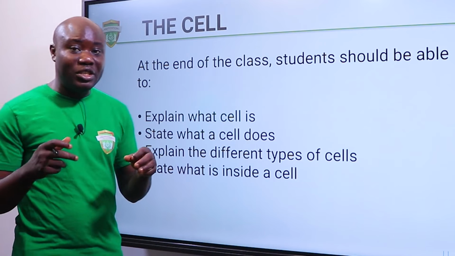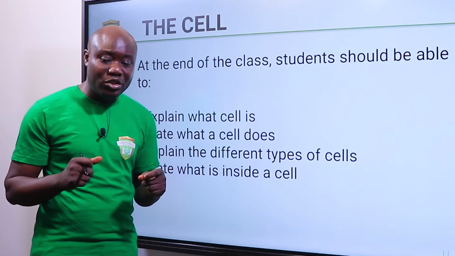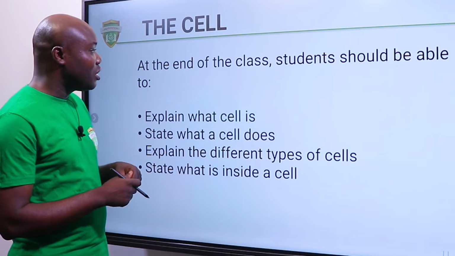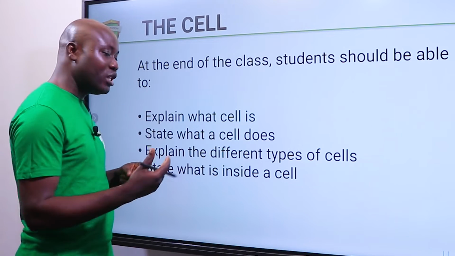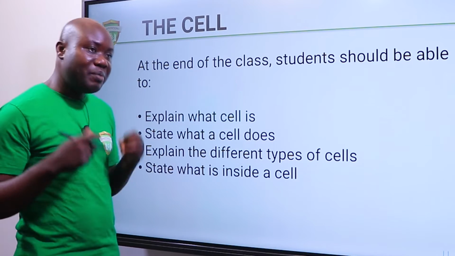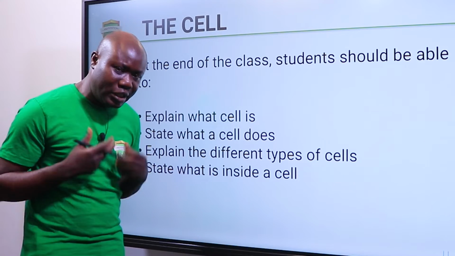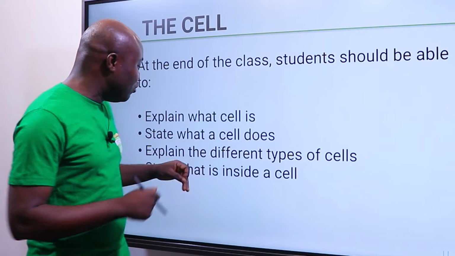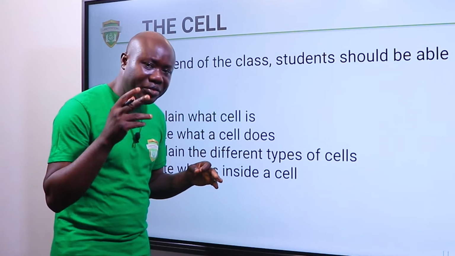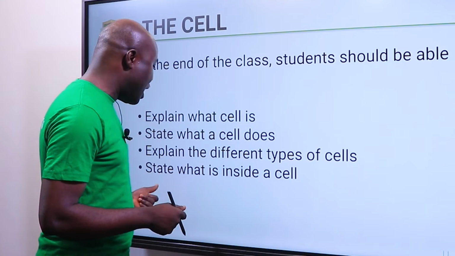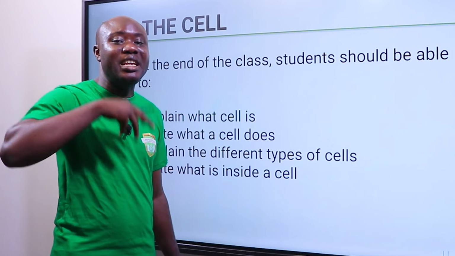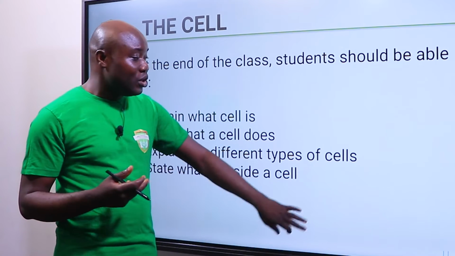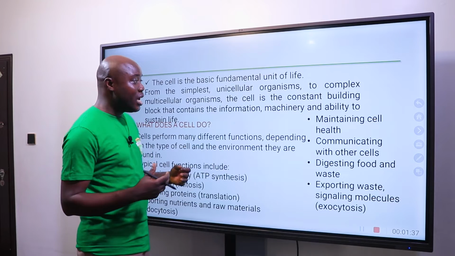We'll look at it first, so that is the introductory part of biology. It is year 10 biology or SS1 biology. So please, let's look at what we have here. At the end of this class, you are expected to be able to explain what a cell is. You are expected to state what a cell does. That means you are expected to know the function of a cell. Then you should be able to explain the different types of cells that we have and also state what is inside a cell. That is the composition of a cell. In other words, you should be able to tell us the organelles that are inside a cell.